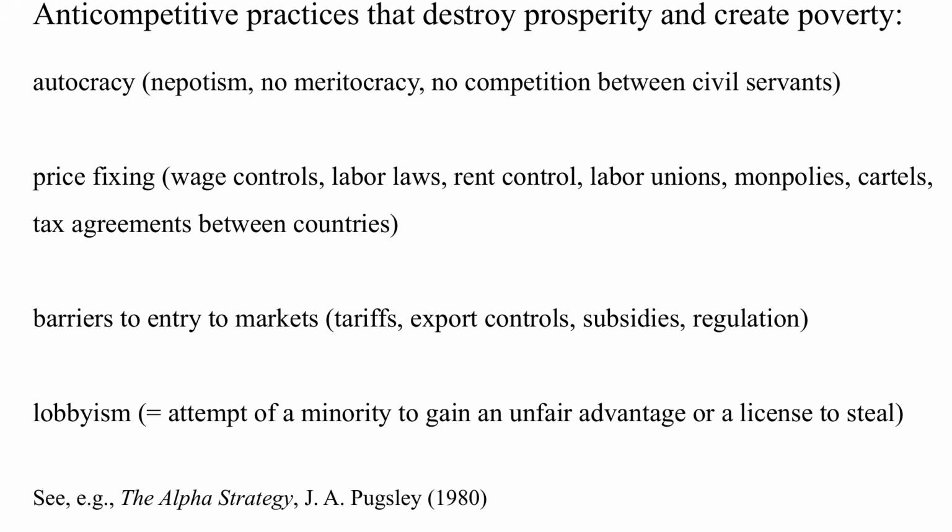To increase prosperity, countries need strong, politically independent institutions that protect a free market and private property from greedy politicians. I've listed here some of the main anti-competitive practices which are responsible for poverty or below-average economic growth. In autocracies, and also in many democracies, there is no or only little competition among civil servants, which leads to inefficient public services, corruption, and an ever-growing public sector at the expense of the private sector.